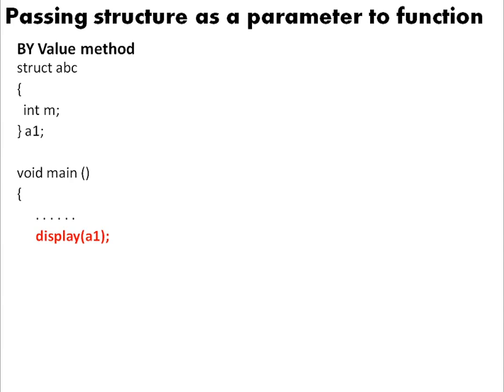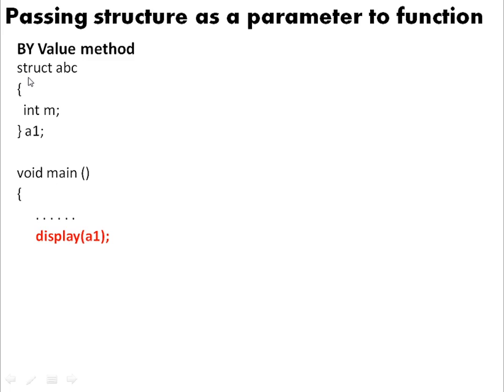Now, I wish to call a function called display. Now, do understand what exactly the brackets contain. The brackets at this particular place contain a variable called A1, and A1 is not a variable of standard type. It's not of integer, it's not of float, it's not of character, it's not of double. A1 is a structure variable at this place. So it means that I'm trying to pass the structure variable in this particular case.